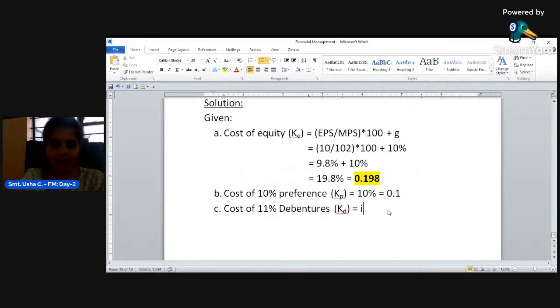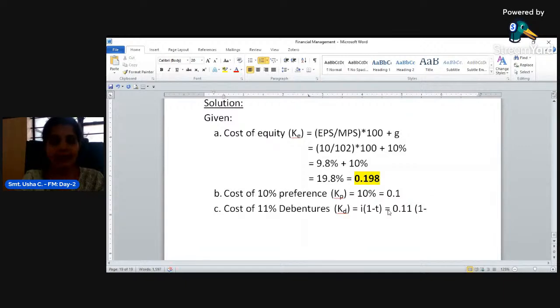What is the formula? Interest into 1 minus tax. Sometimes they will specify the interest amount, rate of interest, saying after tax cost. If they specify this as after tax cost, we need not deduct tax amount from this interest. Okay. Interest is 11%. You can take that as 0.11 into 1 minus tax.